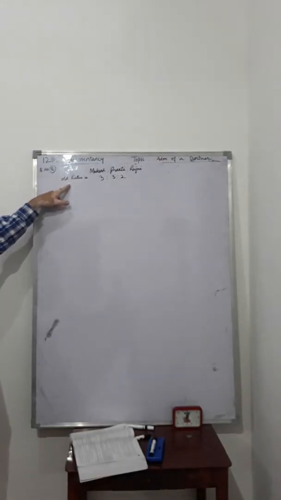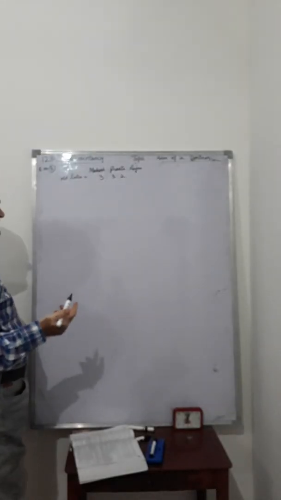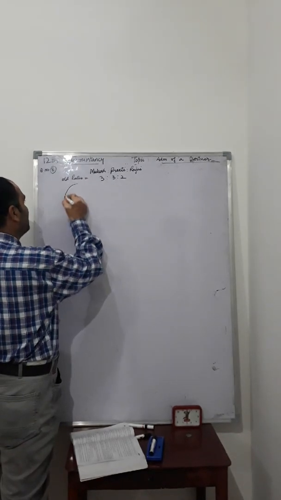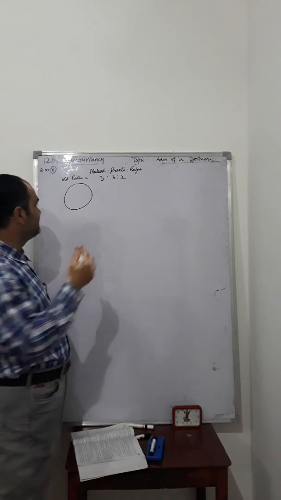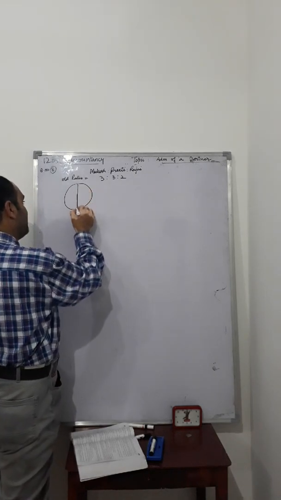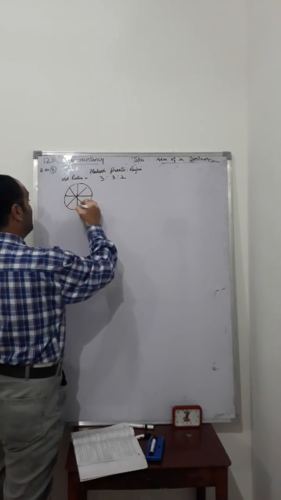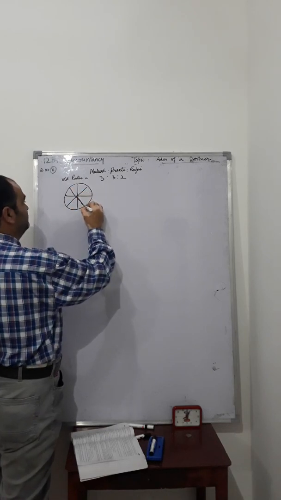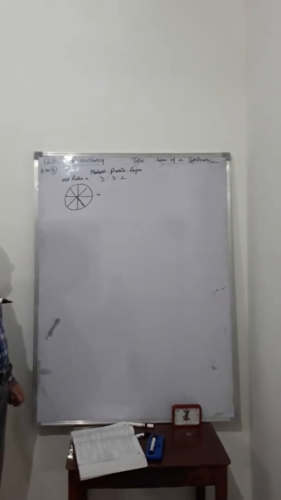Here I want to explain this profit sharing ratio with the help of an example. Let's have a pizza. Let me divide this pizza into 8 equal parts: 1, 2, 3, 4, 5, 6, 7 and 8. We have 3 partners here, Mukesh, Preeti and Rajni.